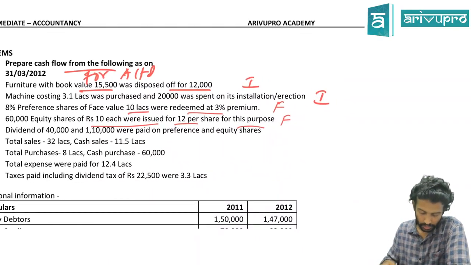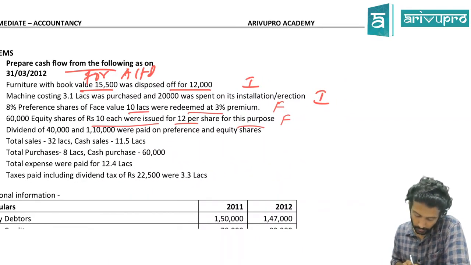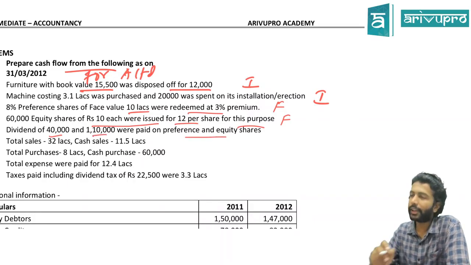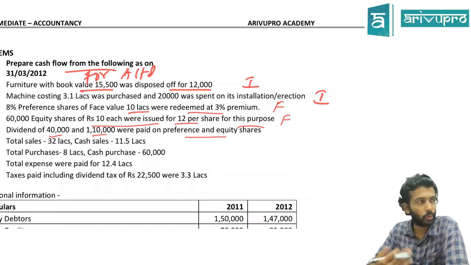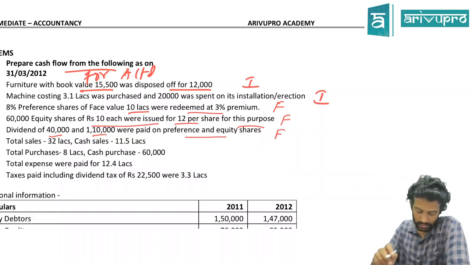Next, dividend of 40,000 and 1,10,000 was paid on equity and preference shares. Both of these are providers of finance, so whatever dividend you pay to them is part of your what? Again a finance activity.